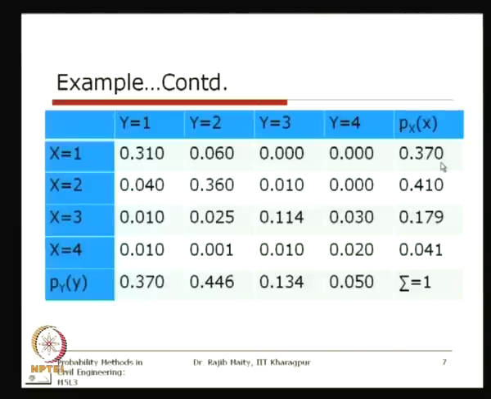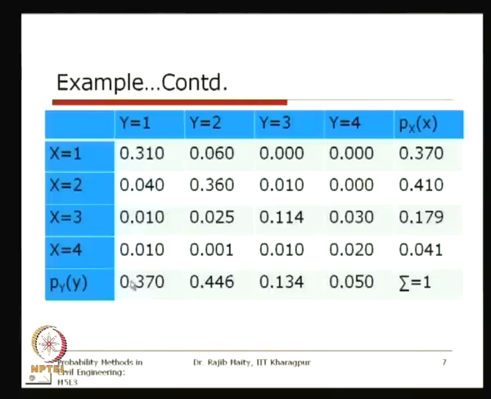The last column shows the marginal distribution of x: 0.37 is the probability of x equals 1, 0.41 is the probability of x equals 2, 0.17 is the probability of x equals 3, and so on.